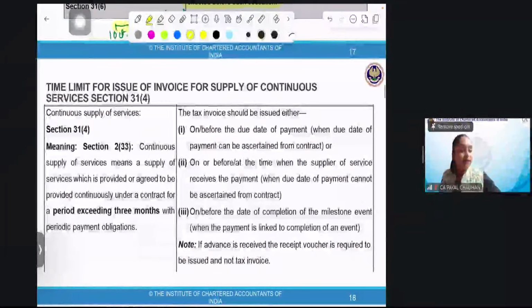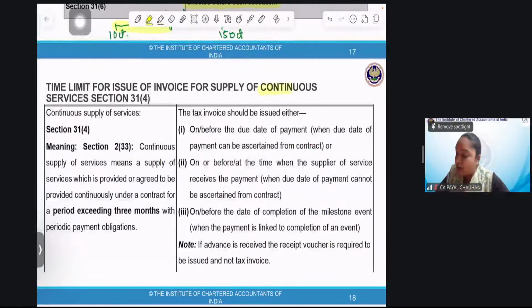Now, time limit for issuance of invoice for supply of continuous service. Okay, now we are doing continuous service. Fatafat, we'll have a reminder. We are doing service, when we need to issue the invoice.